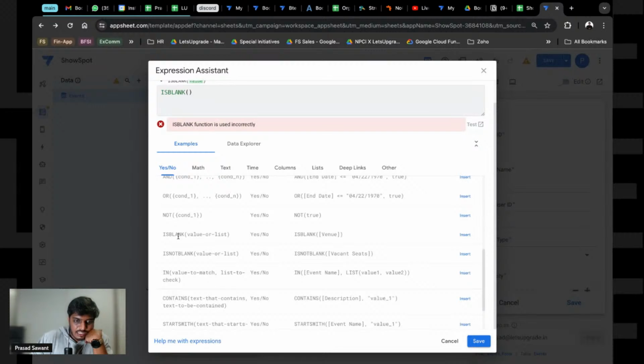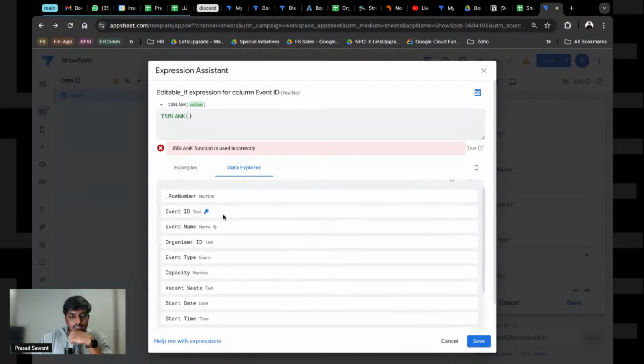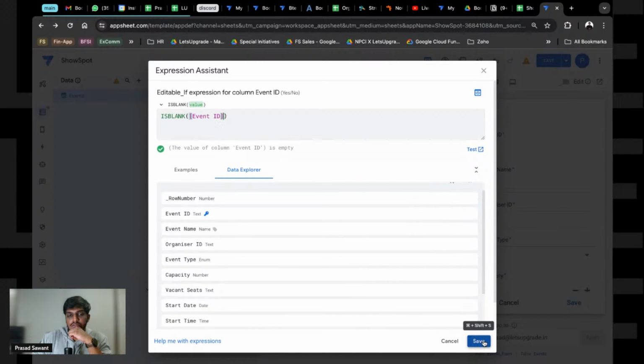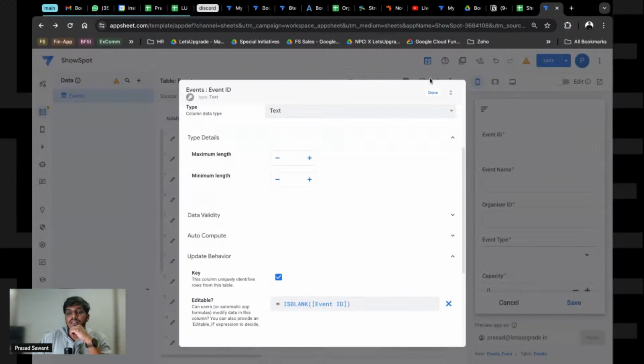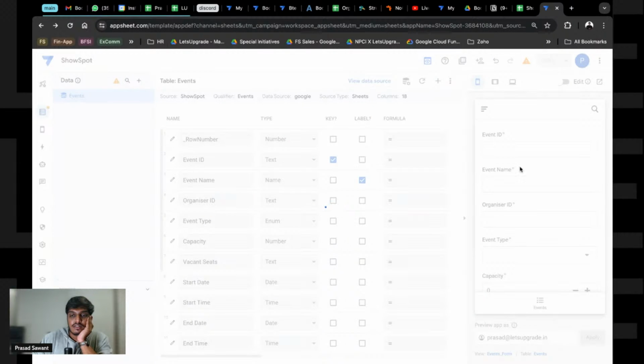Hmm, is blank, right? Is blank. And what we can put inside blank is basically a field that is event ID. Let's try it if this works. Editable only if the field is empty. Let's see if this works.